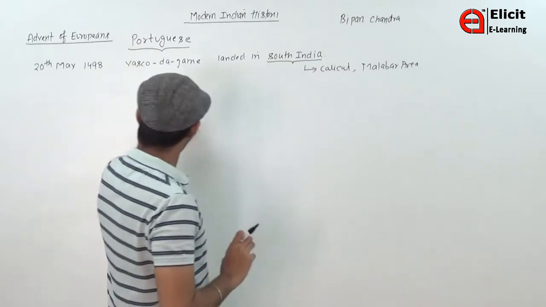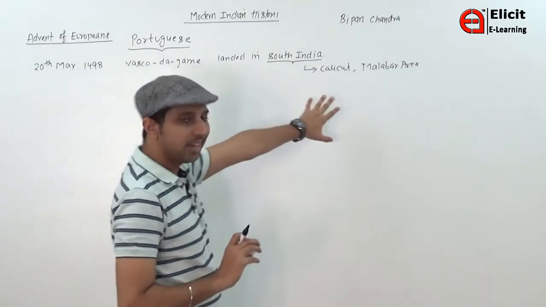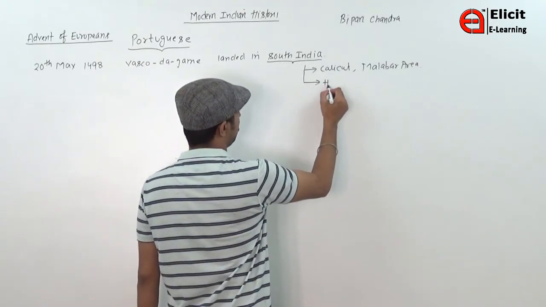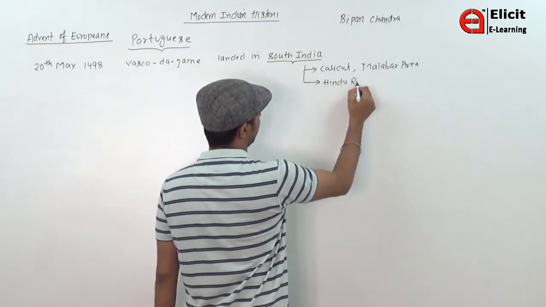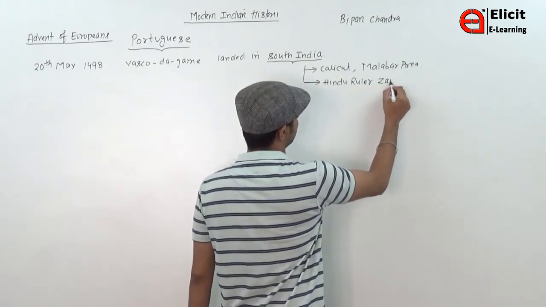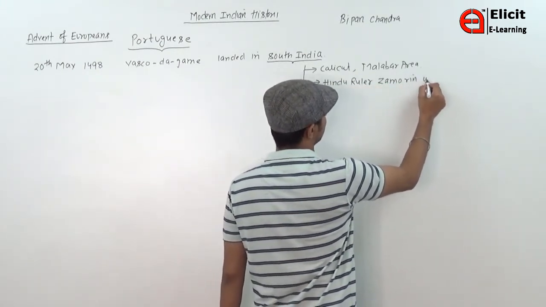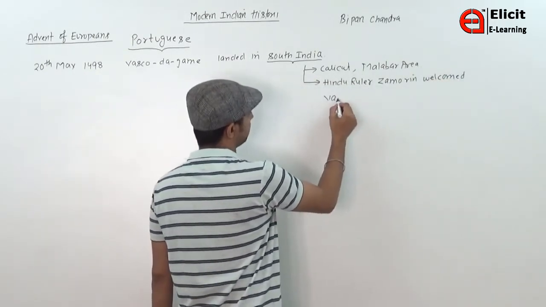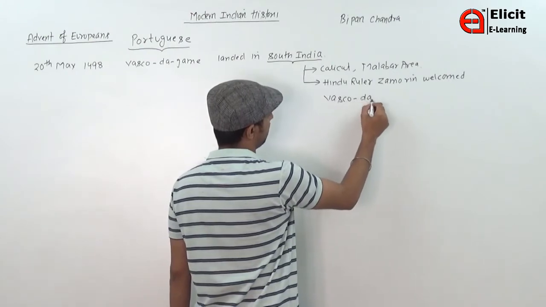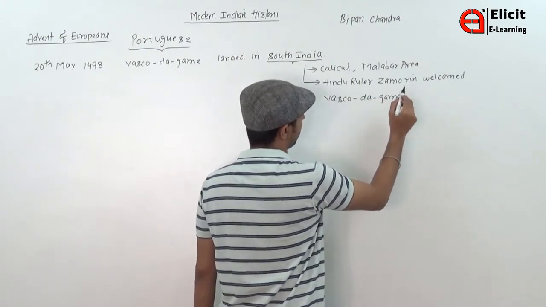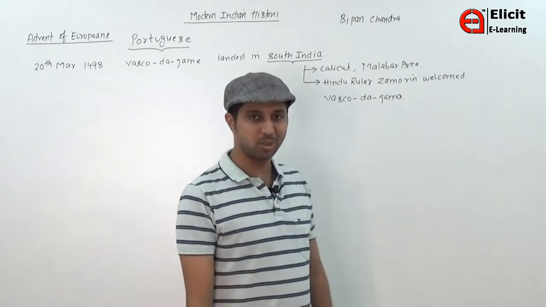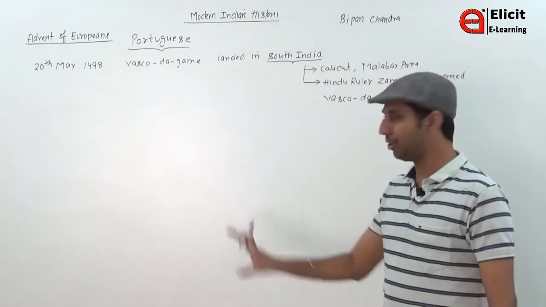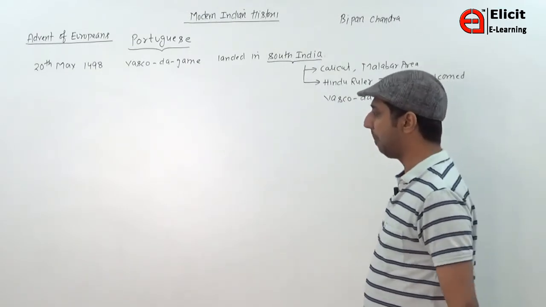Now at that time the ruler of this area was the Jamorin. The ruler was a Hindu ruler. So the Jamorin welcomed Vasco da Gama. Now why the Jamorin welcomed Vasco da Gama, we will examine later. But before proceeding, let me draw some idea regarding the map.